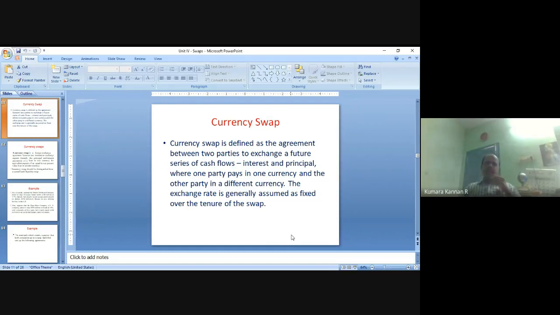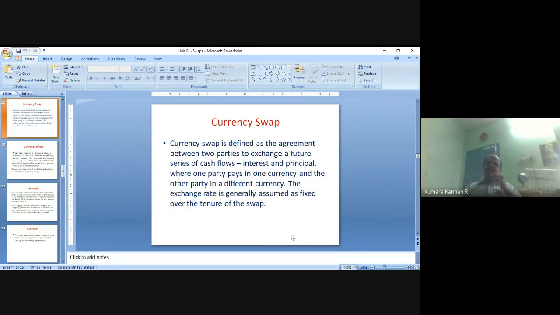Currency swap is defined as the agreement between two parties to exchange a future series of cash flows, interest and principal, where one party pays in one currency and the other party pays in another currency. The exchange rate is generally assumed to be fixed over the tenure of the swap.